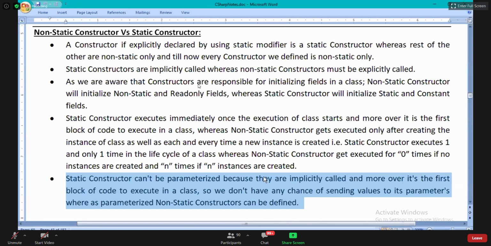Okay, fine. Next. Now answer this one. We already learned that every class will have an implicit constructor if not defined explicitly.